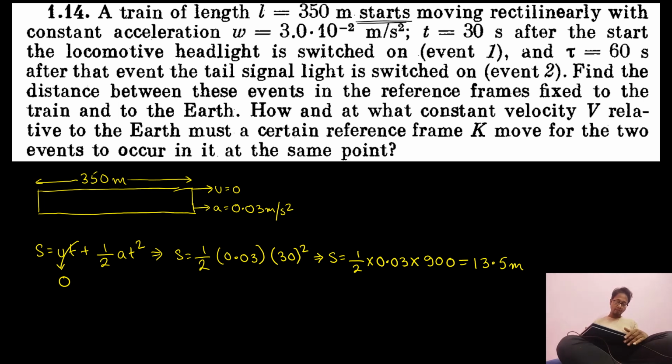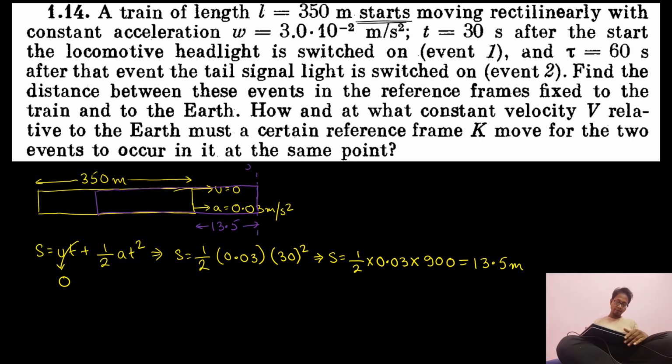So the train traveled 13.5 meters. This much is the distance traveled by the train. At this point, what happened? The headlight was switched on.